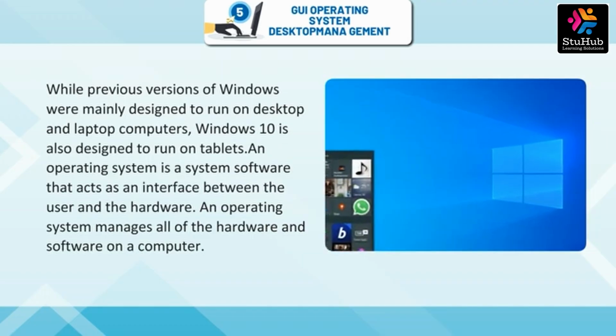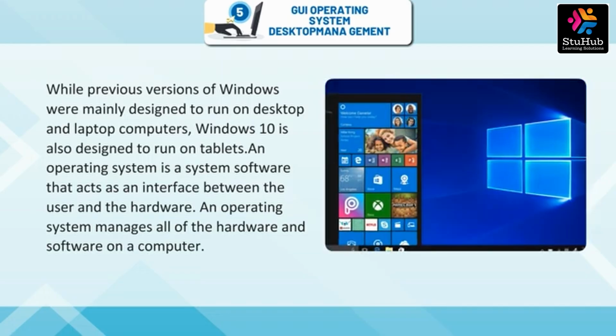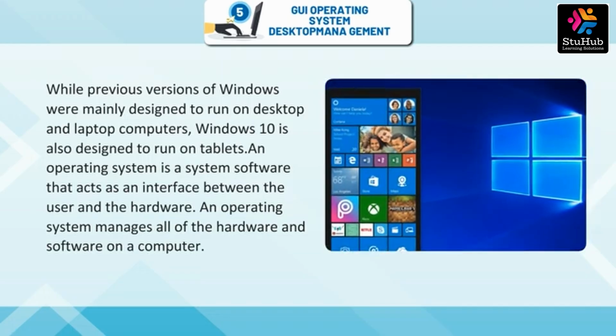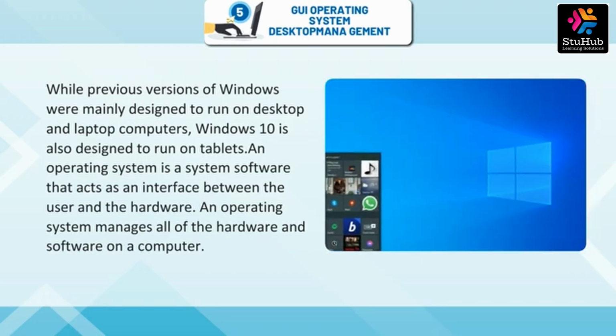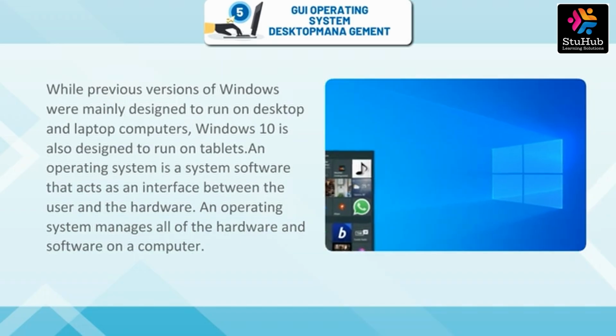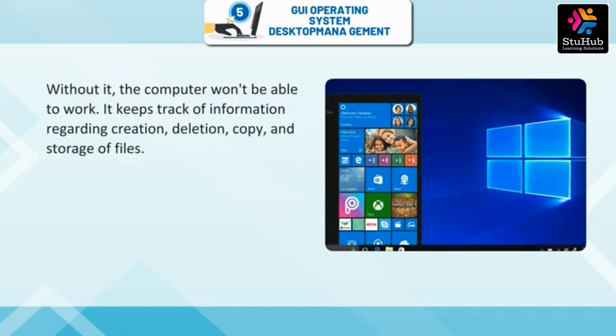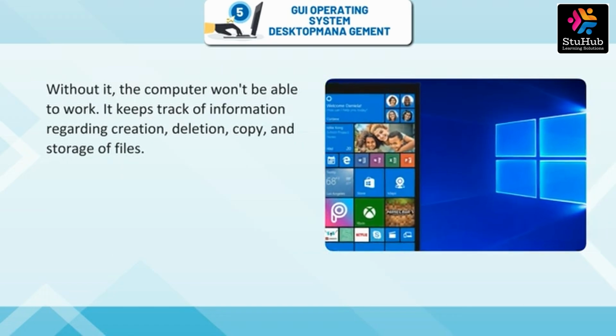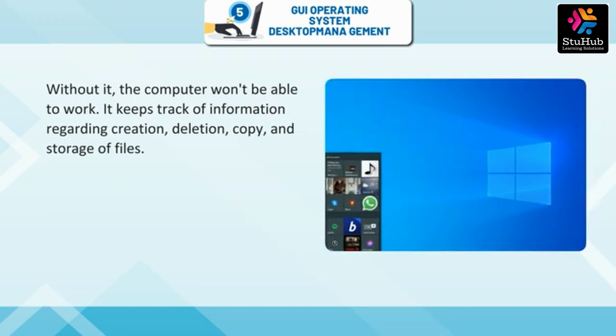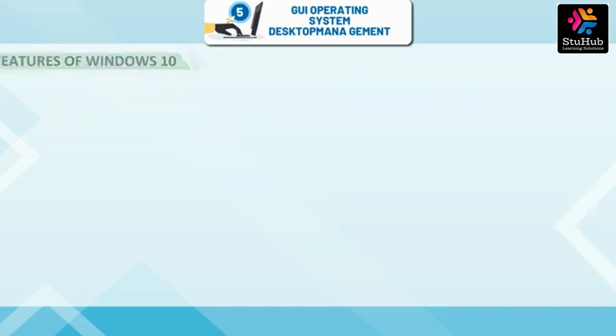While previous versions of Windows were mainly designed to run on desktop and laptop computers, Windows 10 is also designed to run on tablets. An operating system is a system software that acts as an interface between the user and the hardware. An operating system manages all of the hardware and software on a computer. Without it, the computer won't be able to work. It keeps track of information regarding creation, deletion, copy, and storage of files.